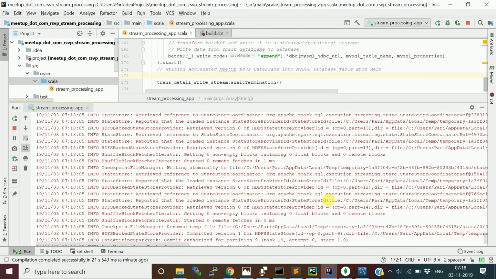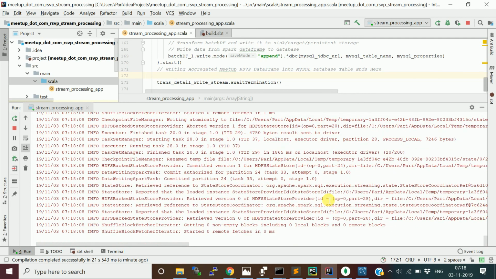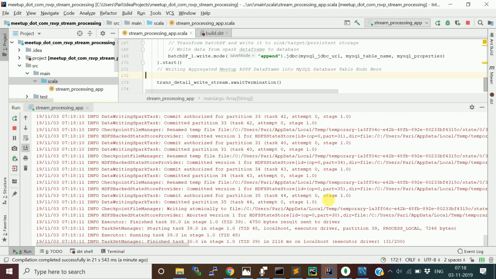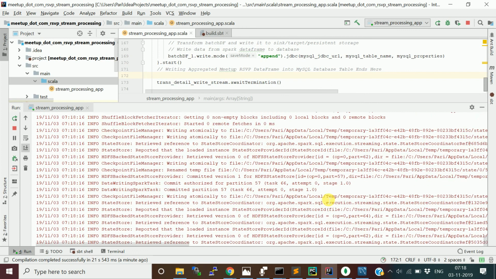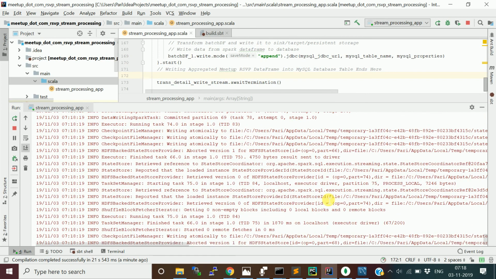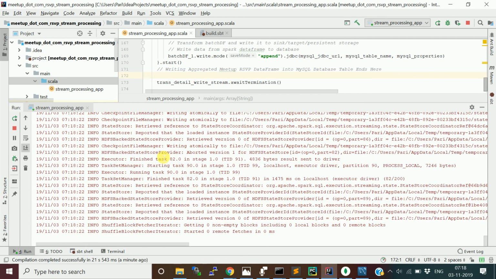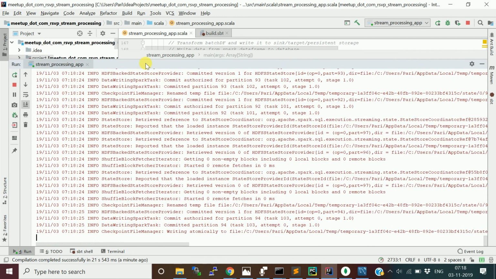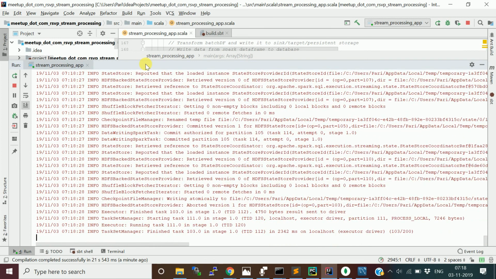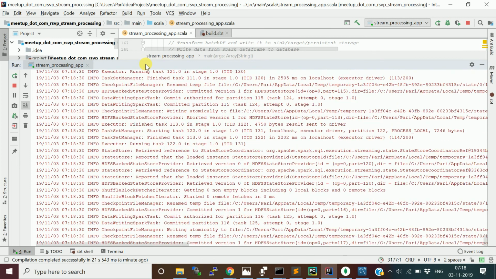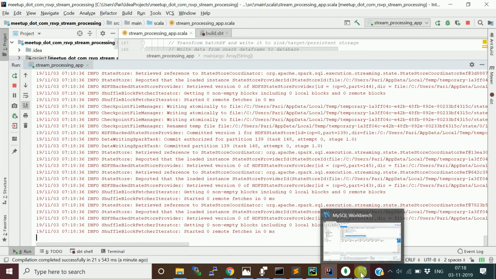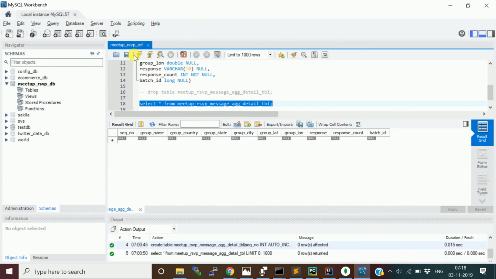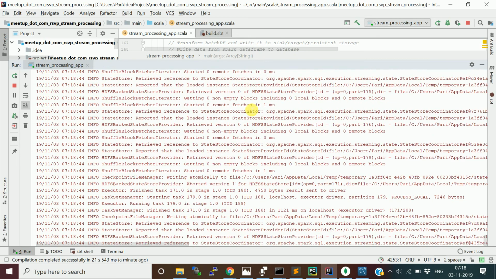Because I removed the log level as error, it is going to show all your info logs. It will be a huge number of logs. Okay, it's very difficult to track because it keeps on running, right? So let me maximize it. So let's check whether something is completed. Not yet. First batch result yet to come.